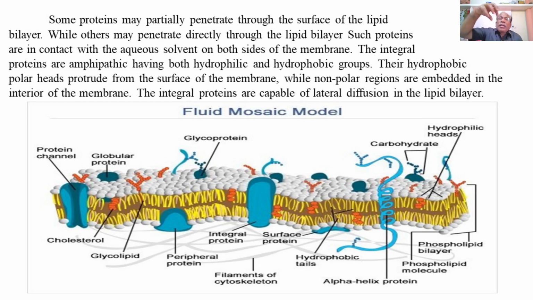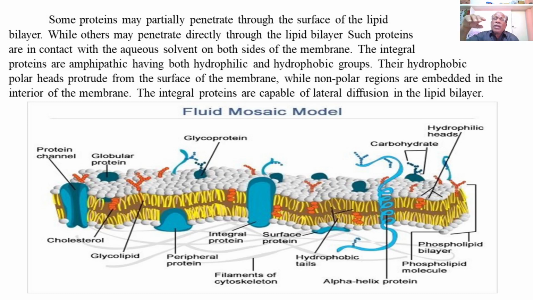Then the blue colored globular proteins are scattered irregularly on the surface of the phospholipid heads, the hydrophilic heads which are white colored, and these are called globular proteins or the extrinsic proteins.